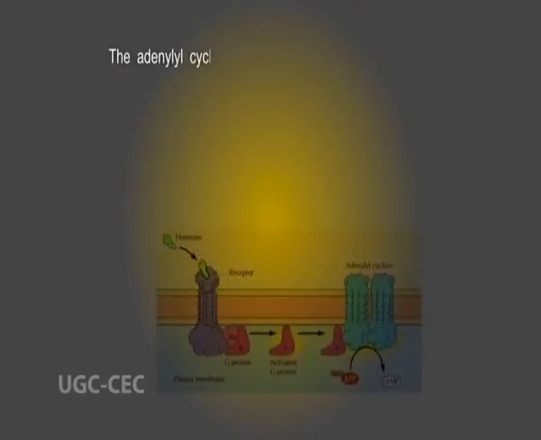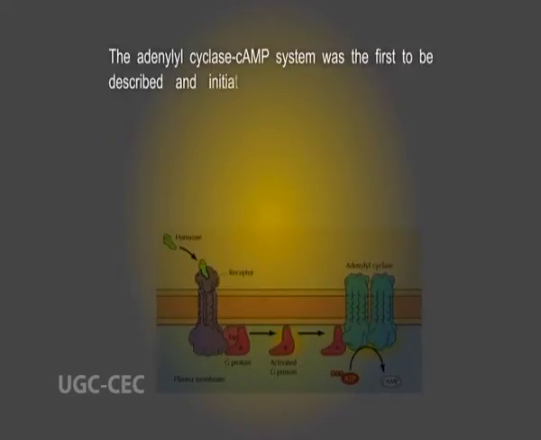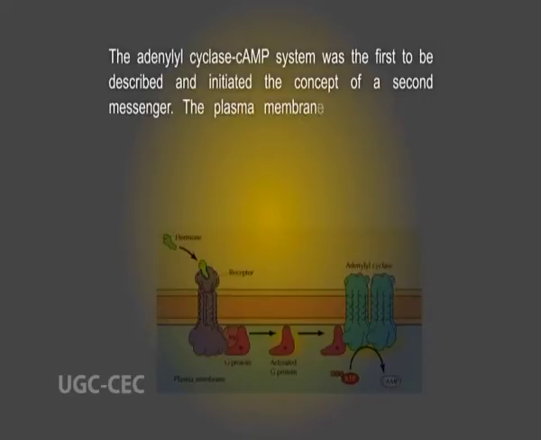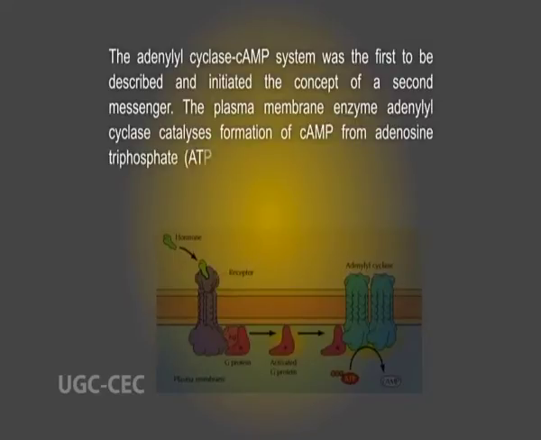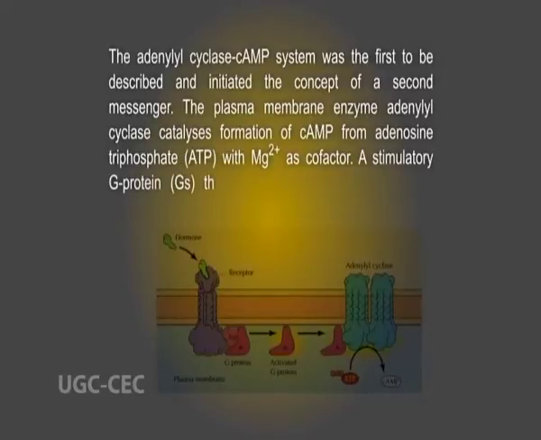The adenylyl cyclase-cyclic AMP system was the first to be described and initiated the concept of a second messenger. The plasma membrane enzyme adenylyl cyclase catalyzes formation of cyclic AMP from adenosine triphosphate (ATP) with magnesium ion as cofactor.